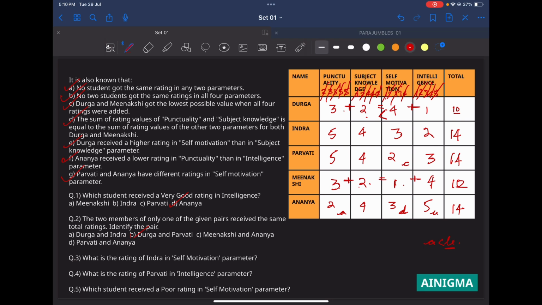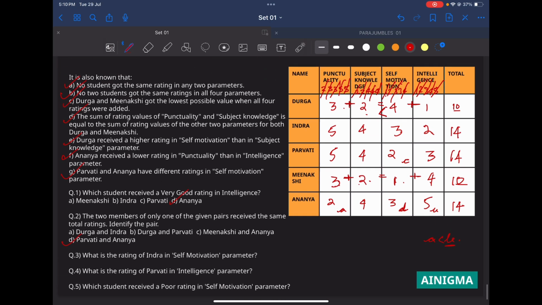Only one of the pairs received the same rating. Parvati and Ananya is same. And Durga and Parvati are not same. 10 and 14 are not same. Meenakshi and Ananya are not same either. So the answer is Parvati and Ananya.